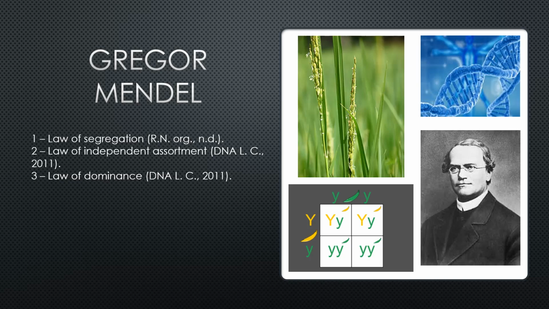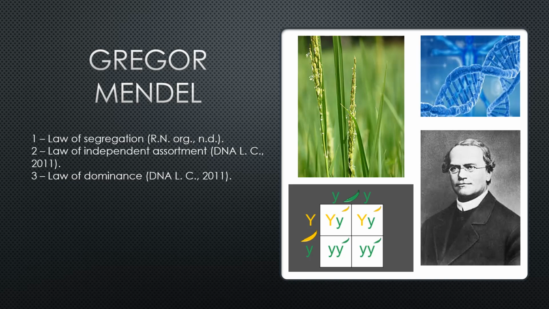Mendel created 3 laws of heredity. First law is the law of segregation, which states that organisms that sexually reproduce with meiosis have 2 copies of every gene, and only one of the genes is passed to the next generation.